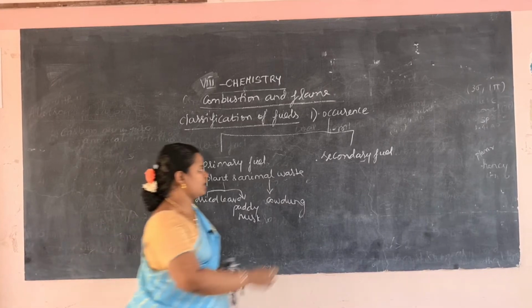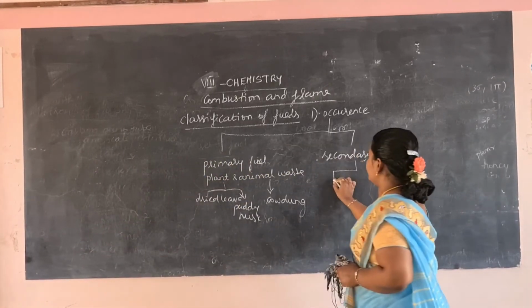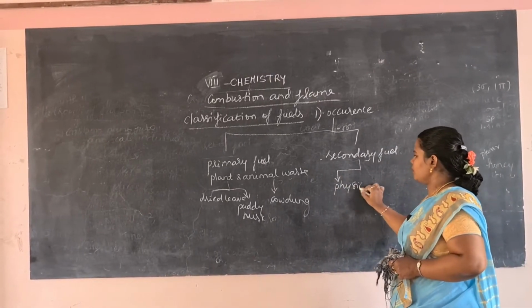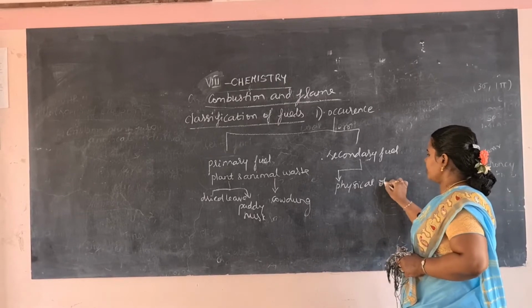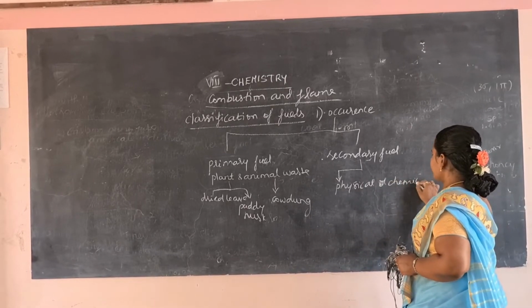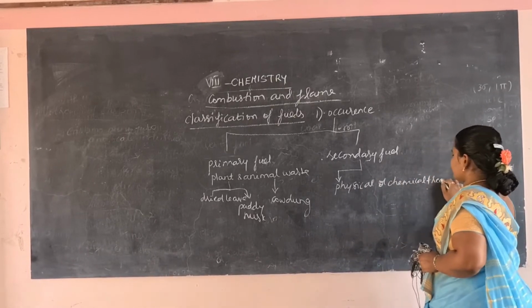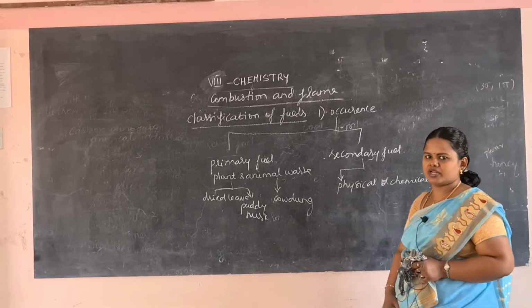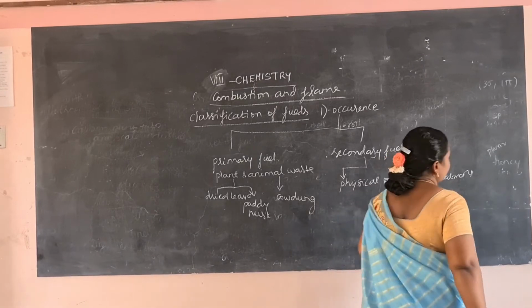Then secondary fuel is obtained from the earth after doing some physical or chemical treatment, and then it is used. If we use it after some physical or chemical treatment, it is called secondary fuel.